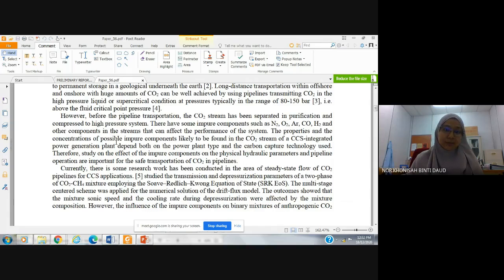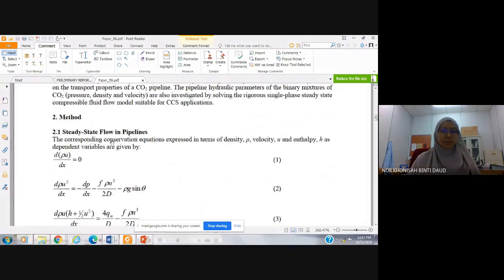Carbon dioxide stream also is not pure component. It actually contains a lot of impure components such as hydrogen, nitrogen, oxygen, argon, hydrogen sulfide, etc. So in this study, the effect of impure components in the carbon dioxide stream on the performance of carbon dioxide pipeline is studied.